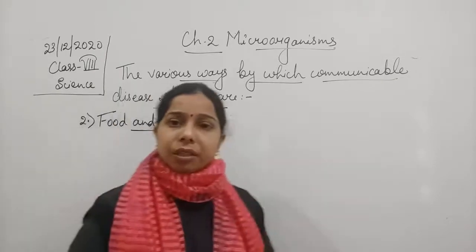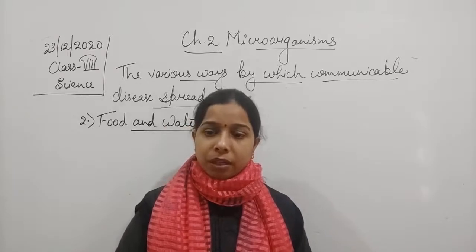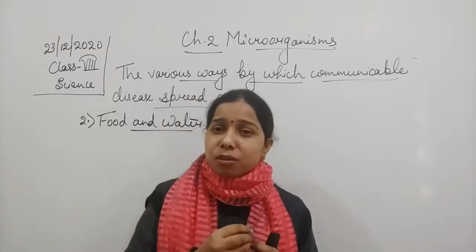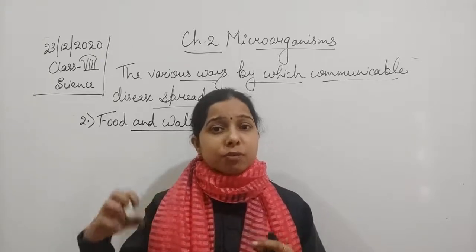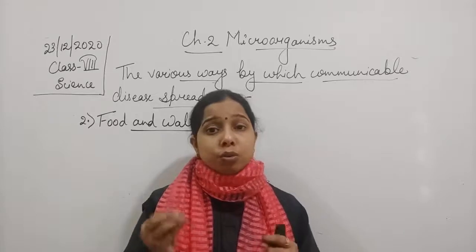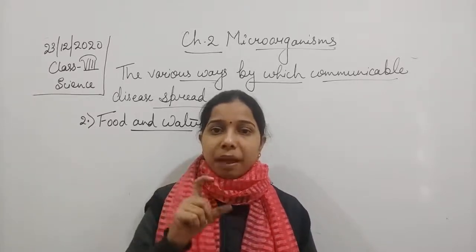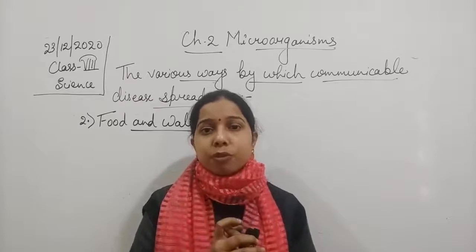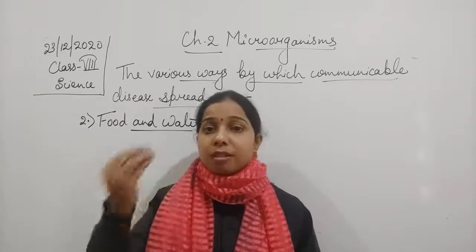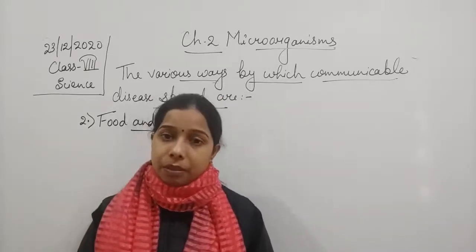So how does the food get contaminated, students? There are a lot of ways by which food gets contaminated. If a person is infected and he touches the food, or touches the water that a person has to drink, then the virus, microorganism or pathogens present on the food enter the body of a healthy person who eats that food and cause the disease.